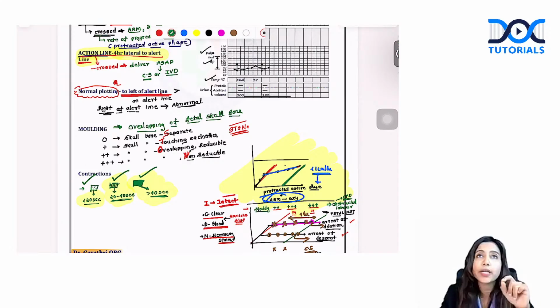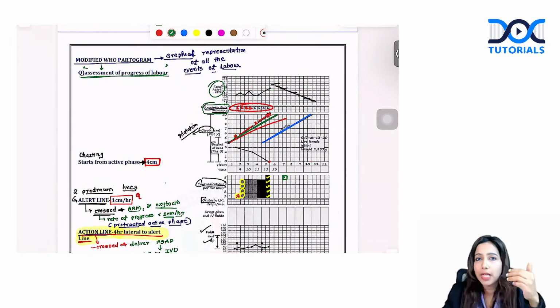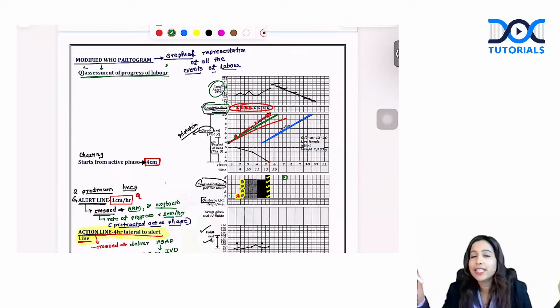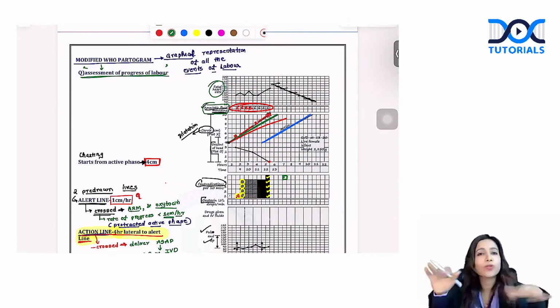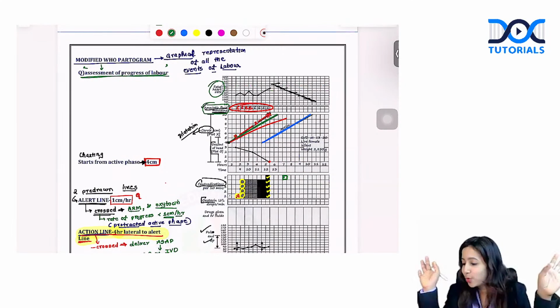If you get a clinical scenario of a prolonged latent phase, as per this partogram it is till 4 centimeter, that is less than 4 centimeter, whereas as per the current WHO, it is less than 5 centimeter. So if you have a patient in prolonged latent phase, the patient is latent, and you are also latent and lazy. Eat 5-star and do nothing. If you see a latent phase as such, you are not going to do anything for the patient.